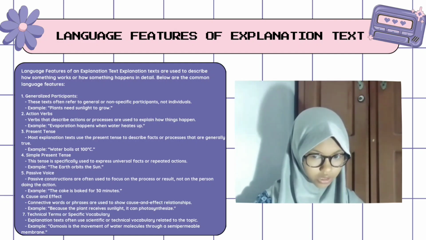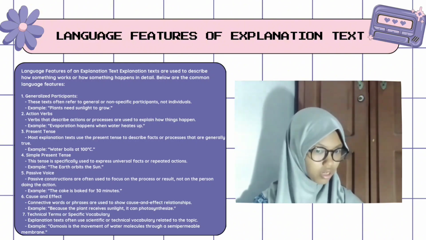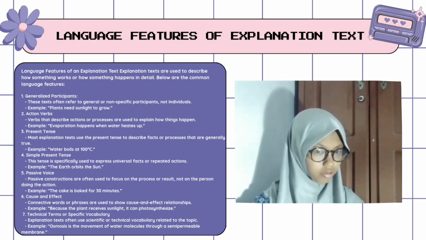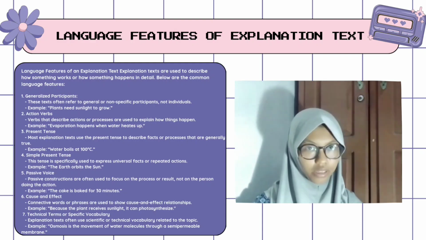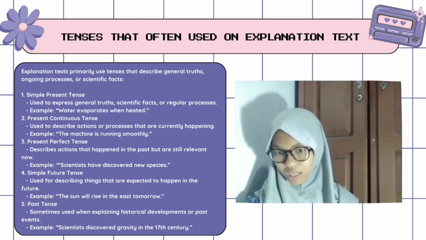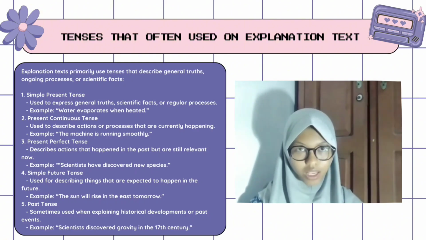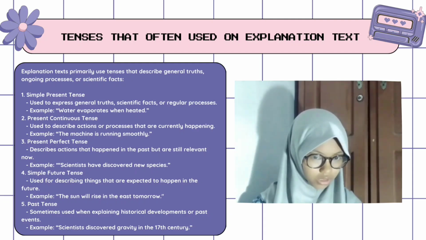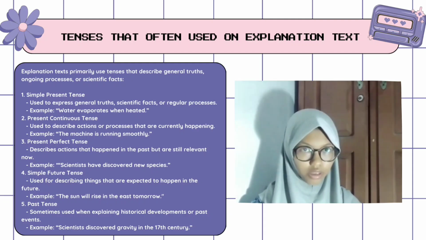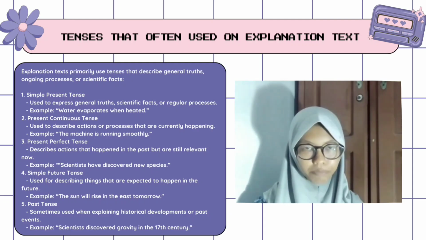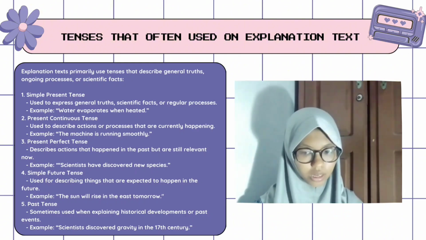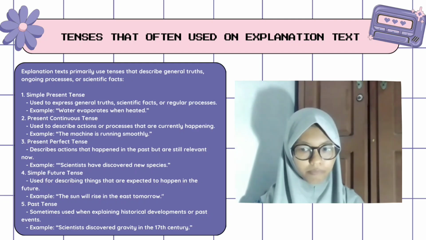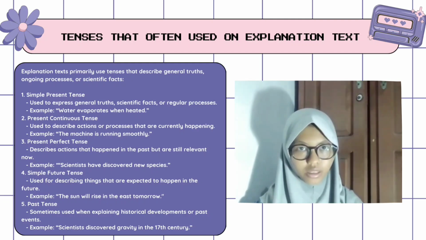Explanation text often uses scientific or technical vocabulary related to the topic. Example: osmosis is the movement of water molecules through a semi-permeable membrane. The main themes are as in explanation text, which primarily describes general truths, ongoing processes, or scientific facts. 1. Simple present tense is used to address general truths, scientific facts, or regular processes. Example: water evaporates when heated.